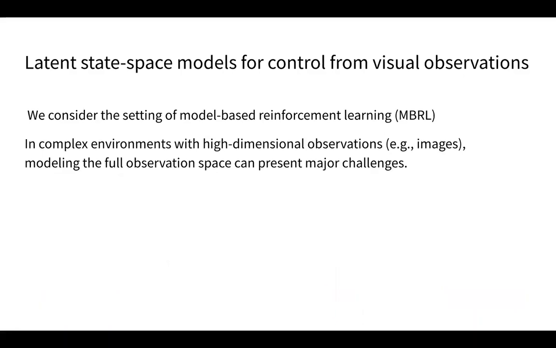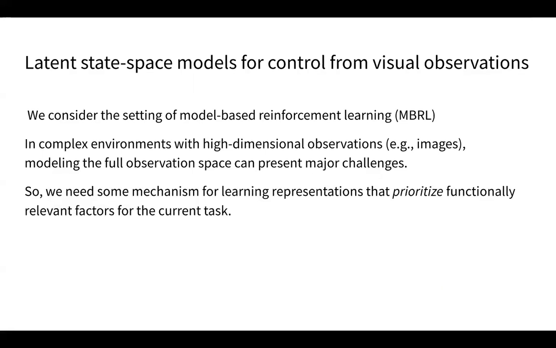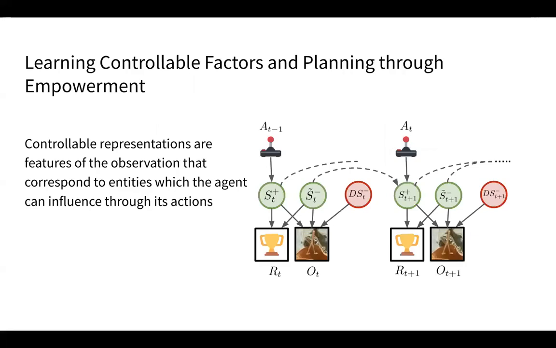In complex environments with high-dimensional observations, that is images, modeling the full observation space can present major computational challenges. So we need some mechanism for learning representations that prioritize functionally relevant factors for the current task instead of trying to model the entire observation space.